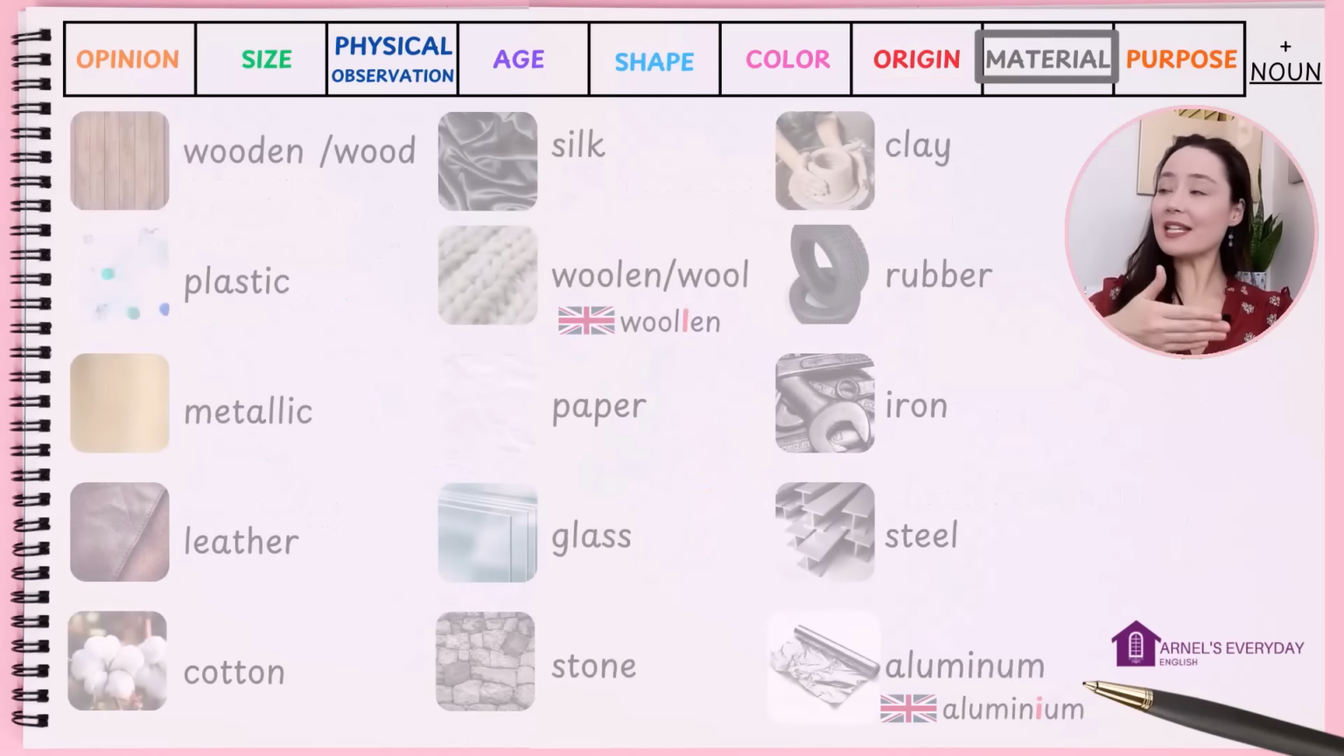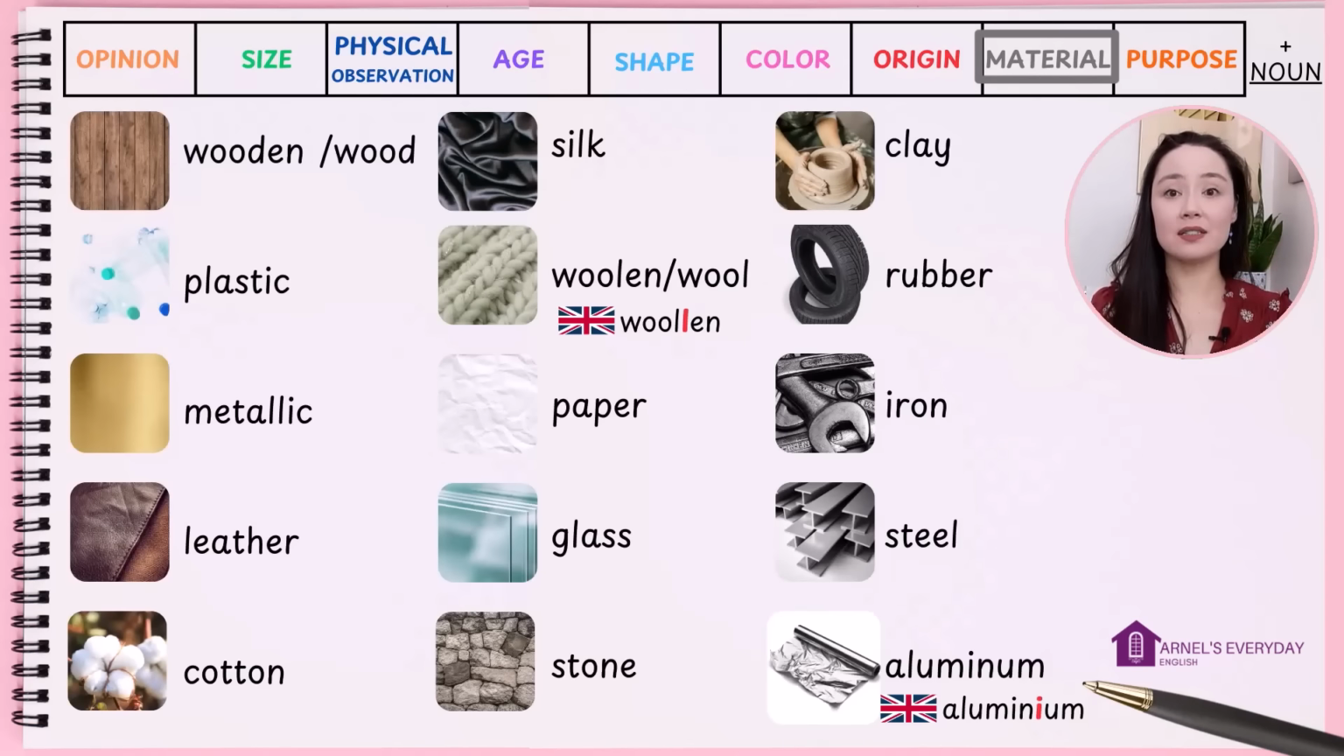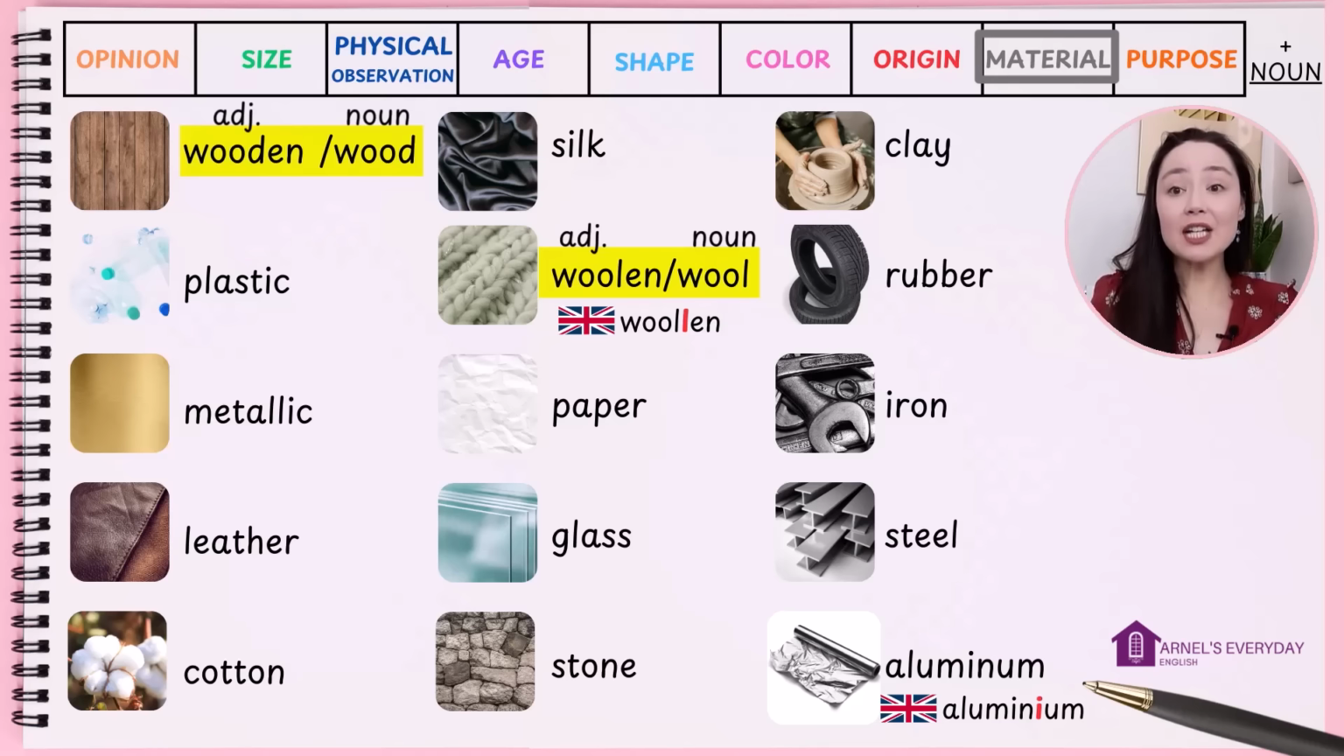Material. What is the noun made out of? Here we see wooden and wood. Technically, wood is the noun and wooden is the adjective, but many times both are used as an adjective. Woolen and wool. Again, wool is the noun and woolen is the adjective. But again, sometimes they're both used as adjectives. I just wanted to add that woolen with a double L is the preferred spelling in British English. And wool is sheep hair.